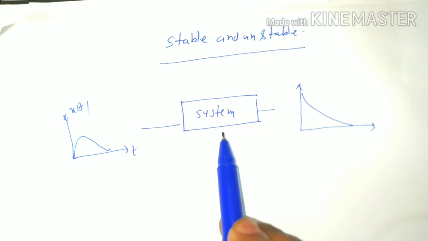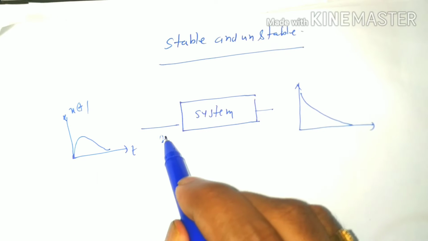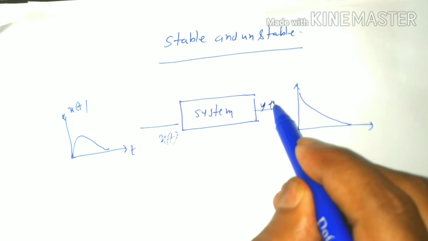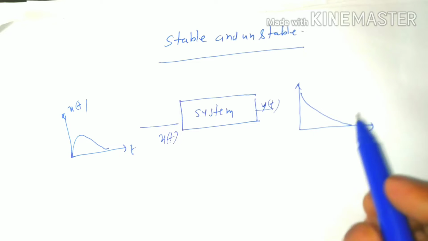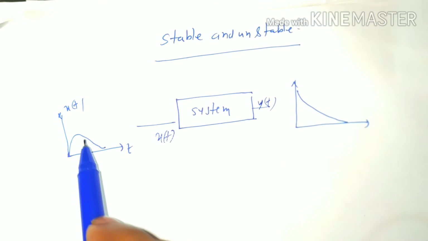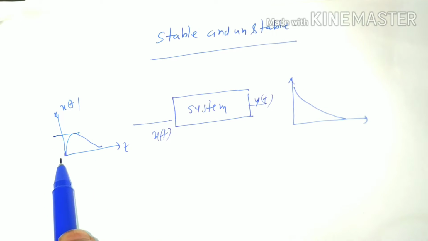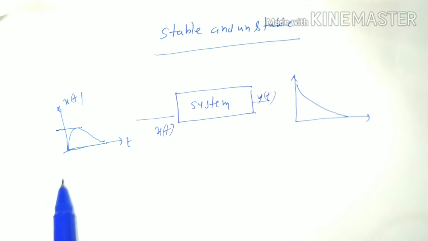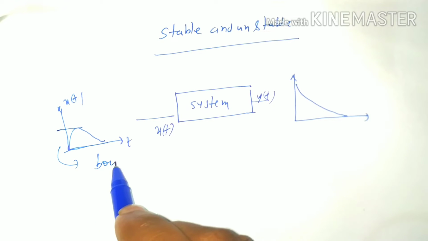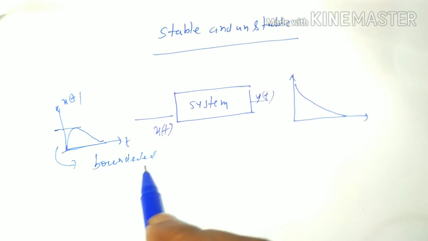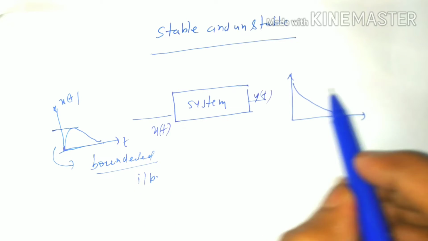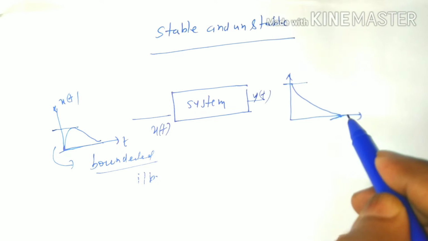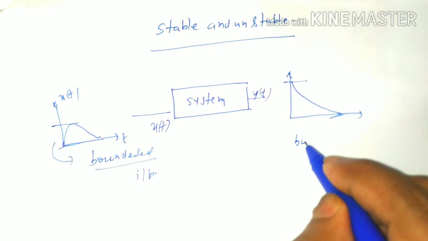Let this be a system, x(t) its input and y(t) its output. The waveform of x(t) will be like this, and the waveform of the output will be like this. We can see that x(t) lies within this interval, so it is called a bounded input, and if output y(t) lies within this interval, then it is also bounded.